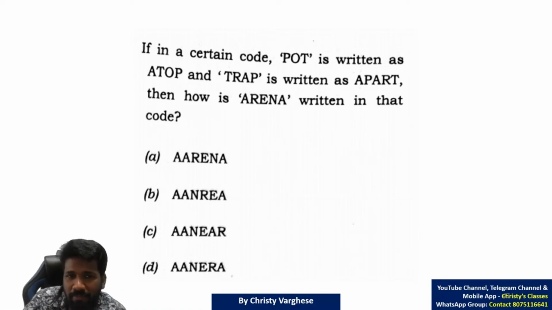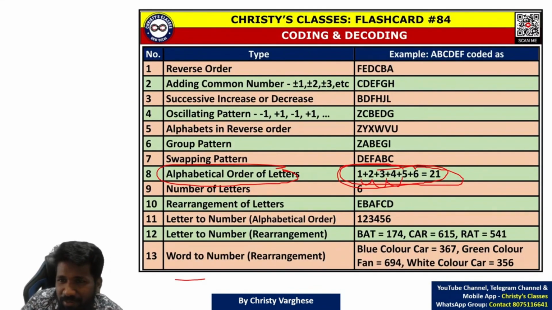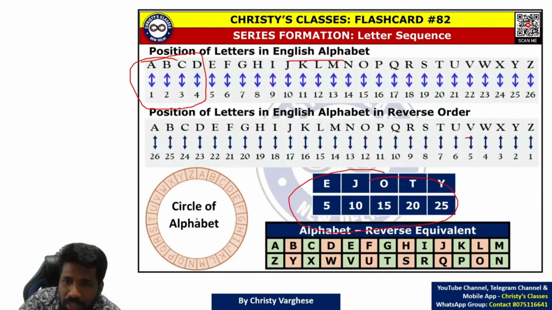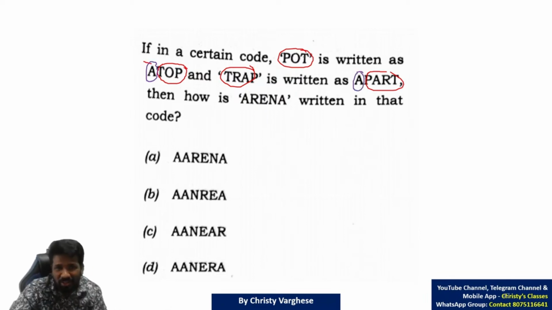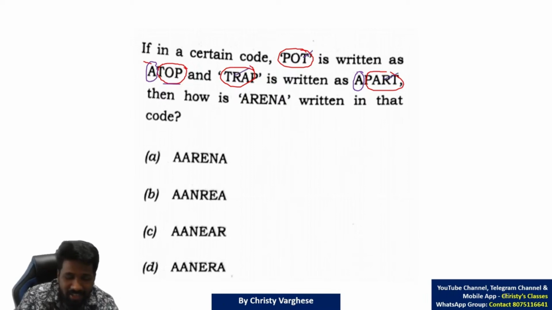Okay, I'll start explaining. Pot, reverse order is top. Trap, reverse order is part. Reverse order coding, we have discussed that. That was the first example I have told you. A, B, C, D, E, F written as F, E, D, C, B, A. So here also it is reverse order, but they have added a letter A to confuse you. That A itself will confuse us. Because here 3 letter, here 4 letter, 4 letter, 5 letter. But you have to observe it properly.